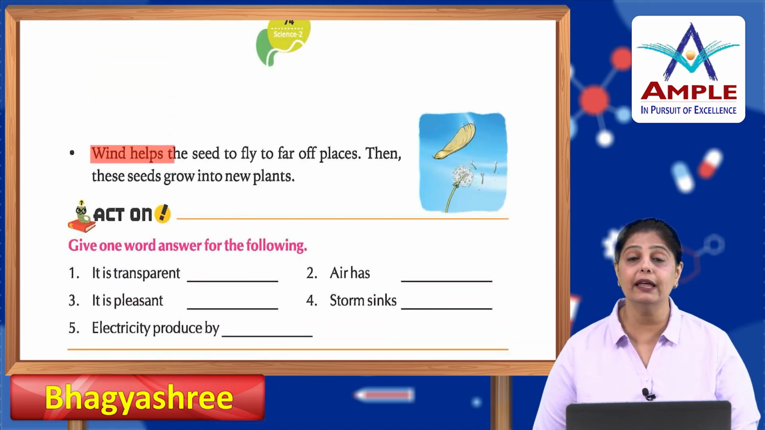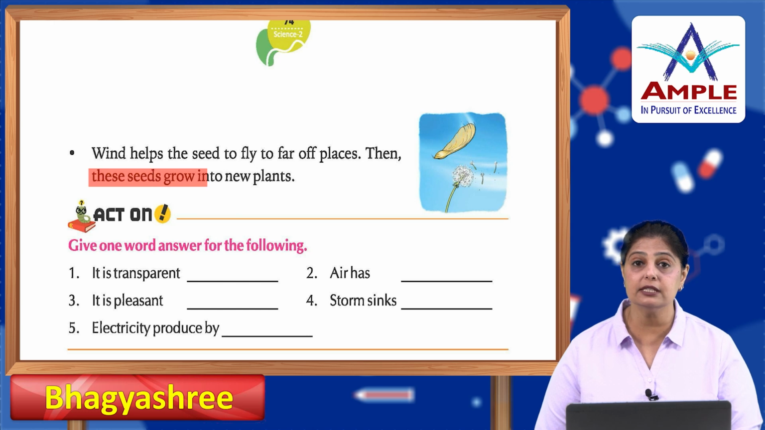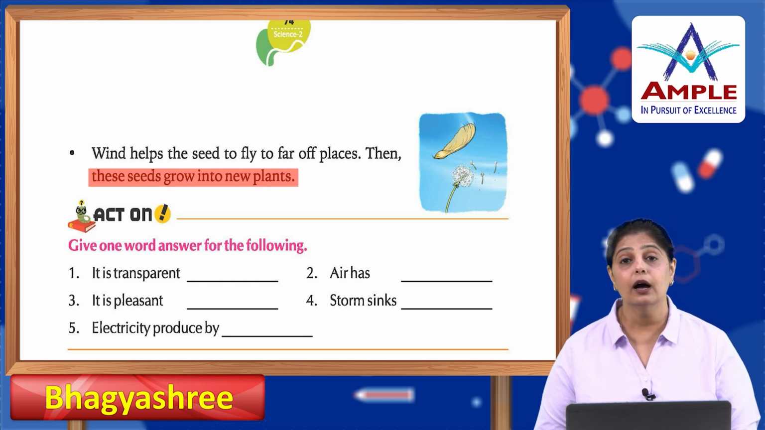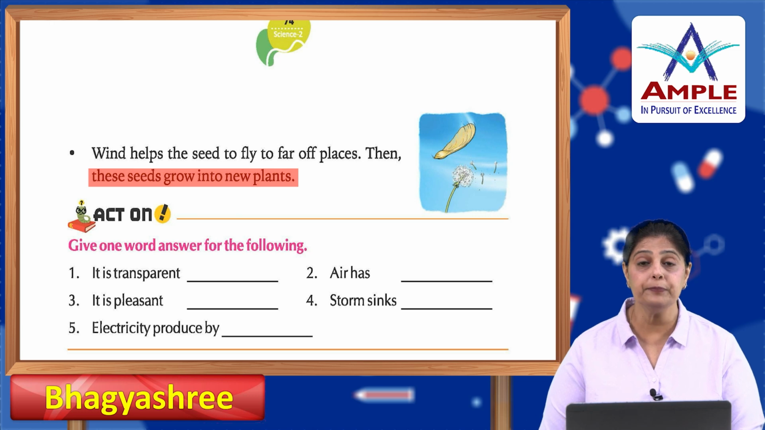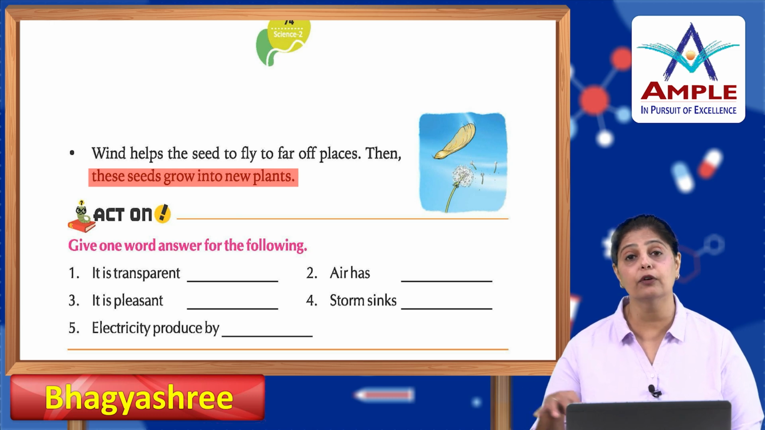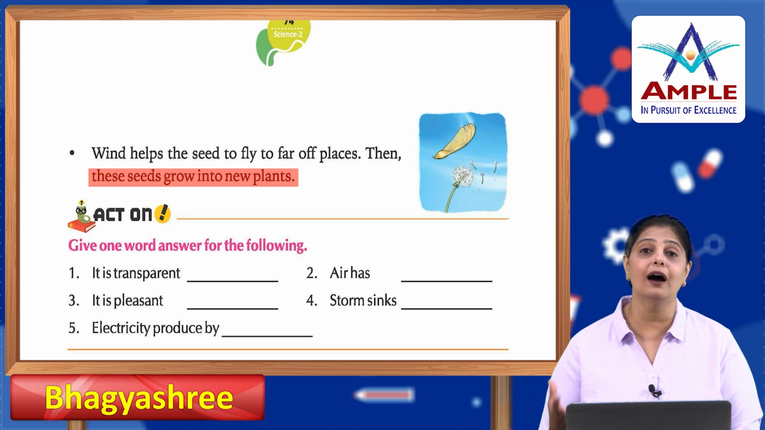Now, wind helps the seeds to fly to far off places. Then these seeds grow into new plants. This is also known as seed dispersal. That means when the wind blows, the pollens fly from the flowers or from the plants, and then they go and scatter into different places, and that's where the new plants start growing.